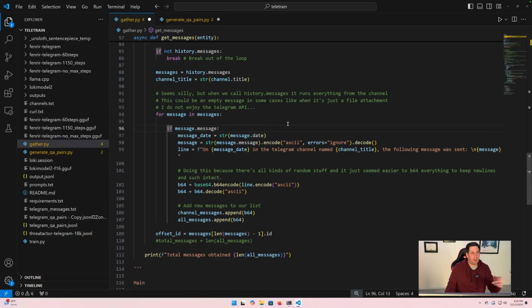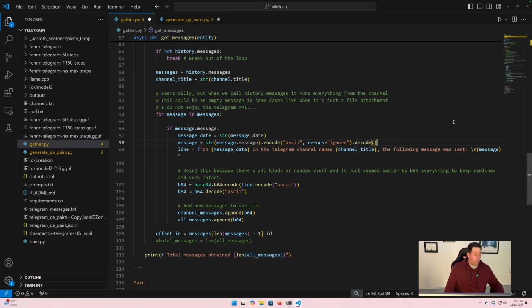As we go through all these message objects, we're checking to make sure that there is actually something in the message field of that message object. If there is, then we're continuing. This is where we're actually starting to build the message that we're going to save.